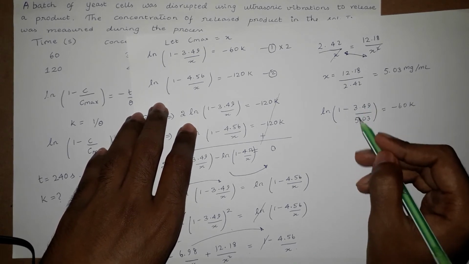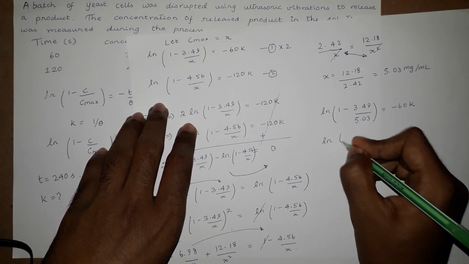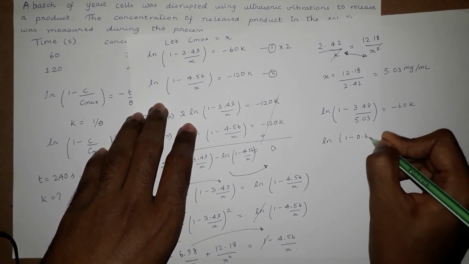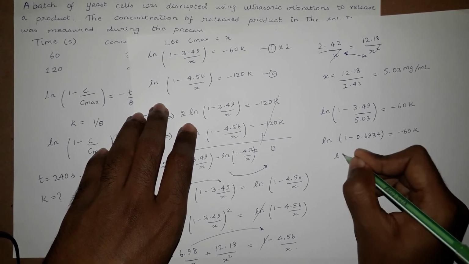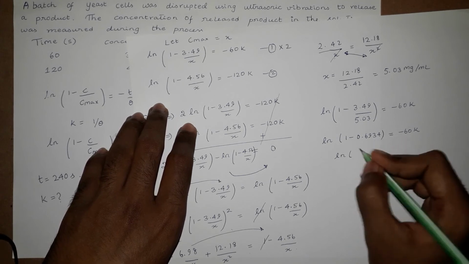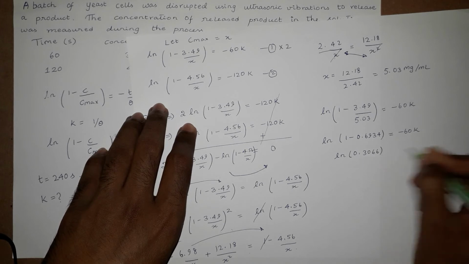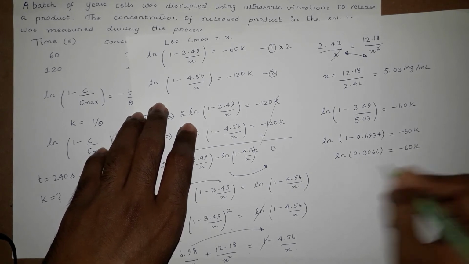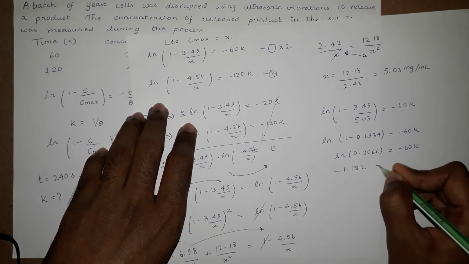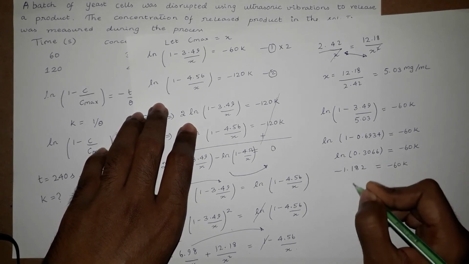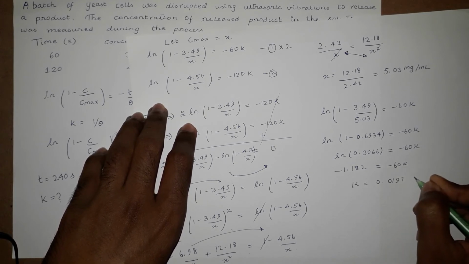So this expression becomes ln of 1 minus 0.6934 is equal to negative 60k. 1 minus 0.6934 is equal to 0.3066. Taking ln, we get negative 1.182 is equal to negative 60k. Therefore the value of k is equal to 0.0197 second inverse.